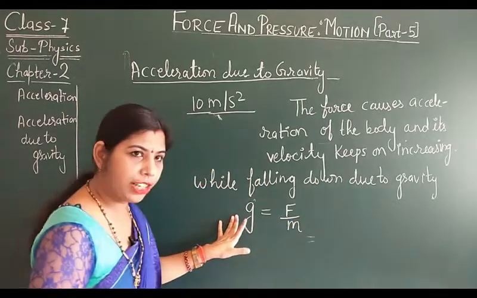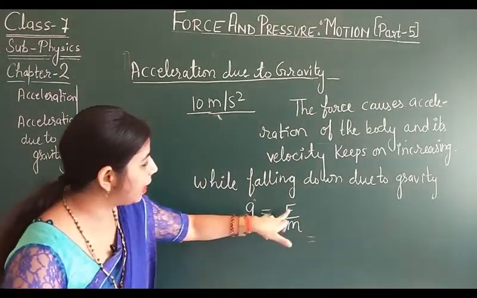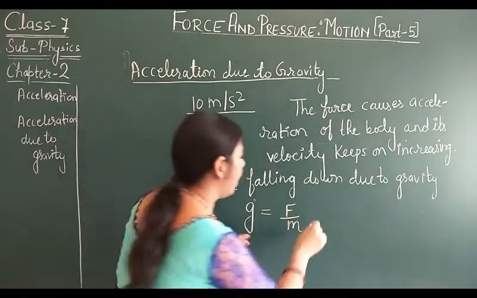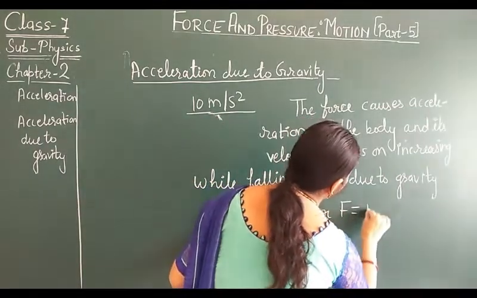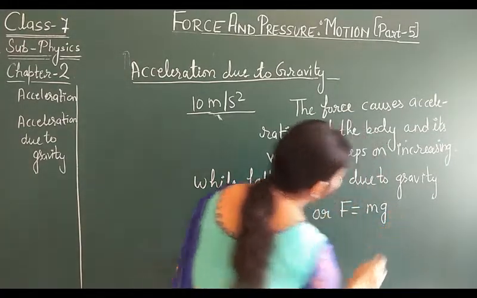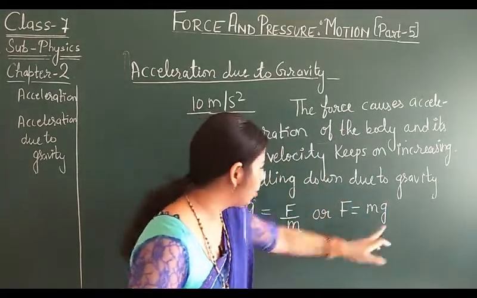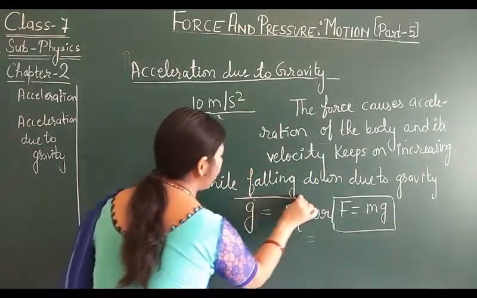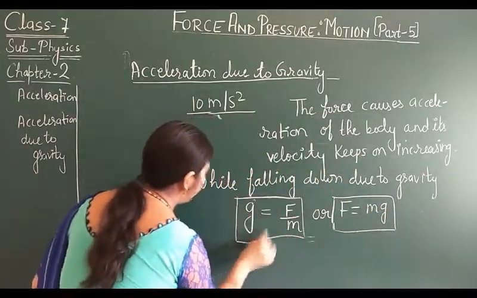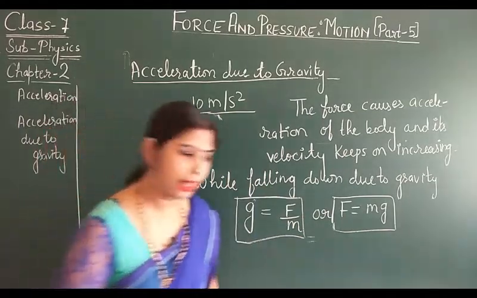That means acceleration due to gravity is equal to force by mass. And you can also write it this way, force is equal to mass into acceleration due to gravity. In this way you can calculate the acceleration due to gravity.